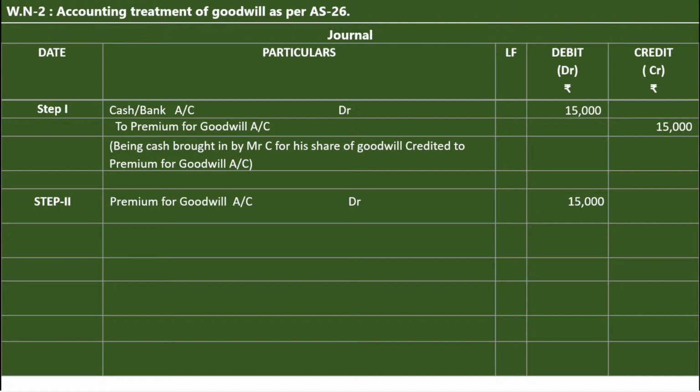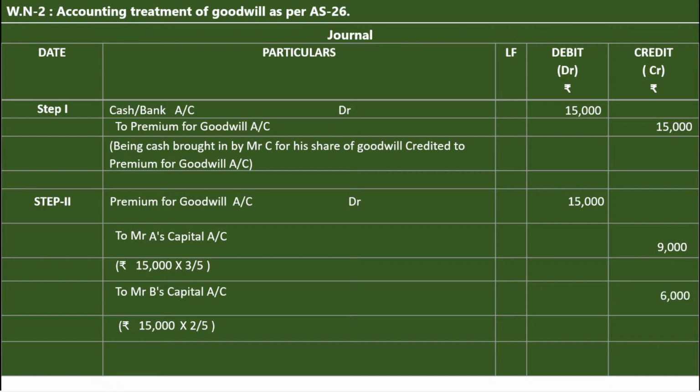We are distributing this goodwill to the old partners. Their capital accounts will increase, credit to Mr. A's capital account 15,000 into 3 by 5 in the sacrifice ratio. It is 9,000. To Mr. B's capital account, 15,000 into 2 by 5 in the sacrifice ratio, 3:2. It is 6,000. So the second step is to distribute the premium for goodwill.